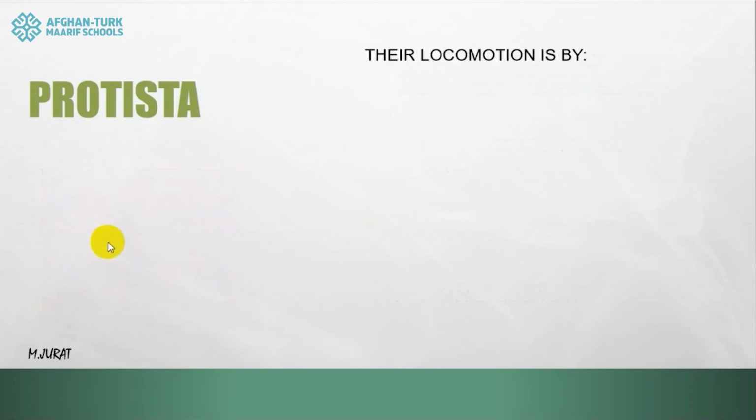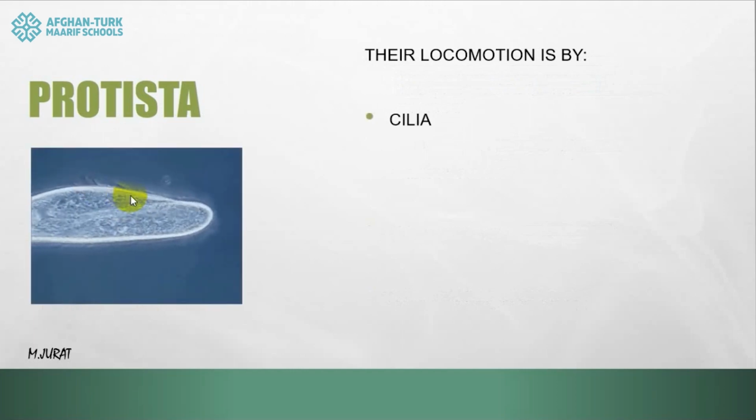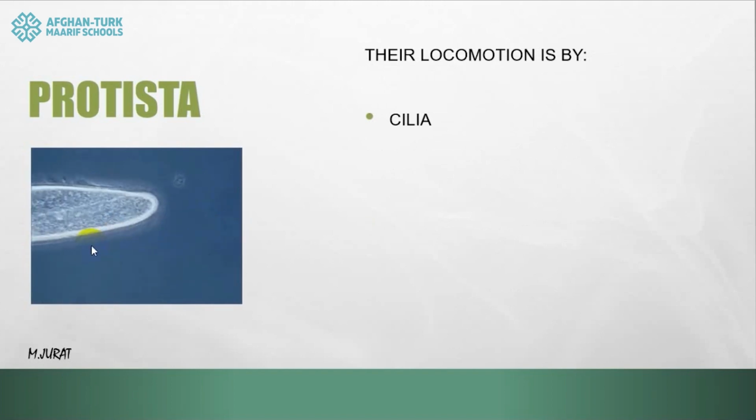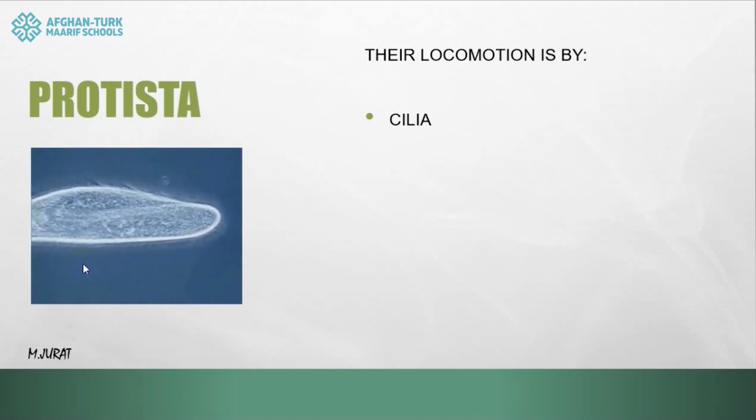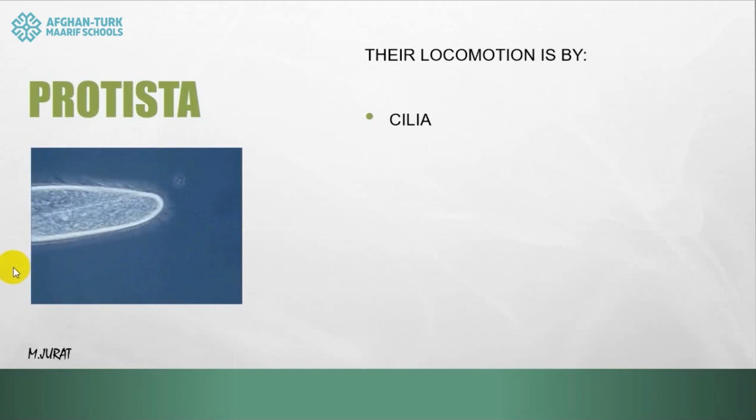About their locomotion or movement, we can say there are 3 ways by which they move. The first one is cilia. Cilia are hair-like structures, as you can see over there. Some protists have these hair-like structures, and by moving the cilia in a coordinated way, they can move somewhere.